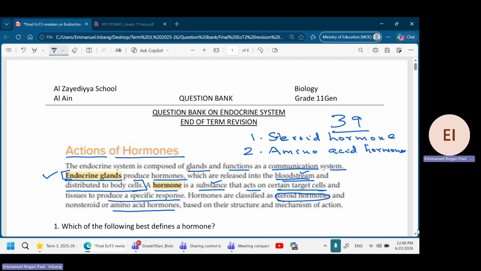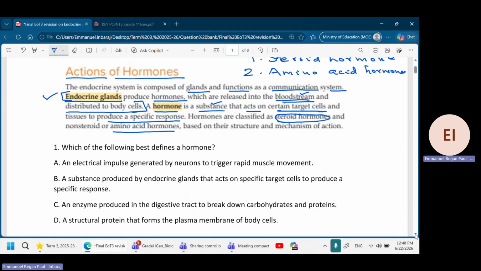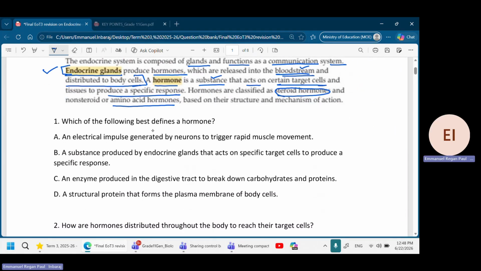Let's see some of the questions that we can do from here. Which of the following best describes a hormone? It is a substance produced by the endocrine glands, and it acts on specific target cells to produce a specific response.